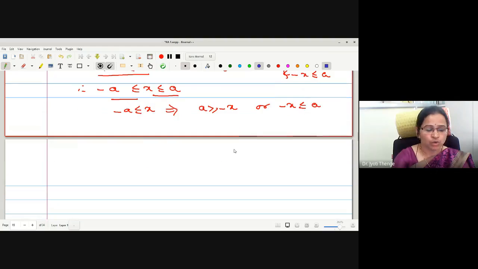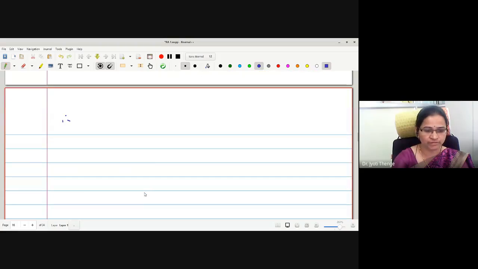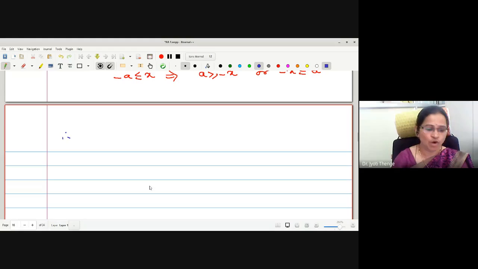Okay. Now, to prove this, actually we should know a definition of mod f function. What is the definition of mod f function? Or what is the relation between f and mod f? Minus f and mod f.